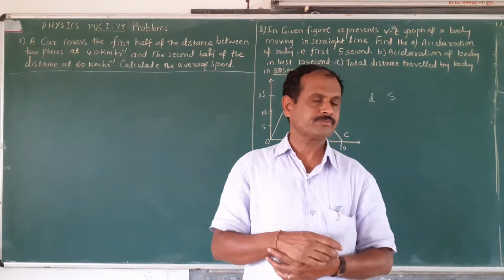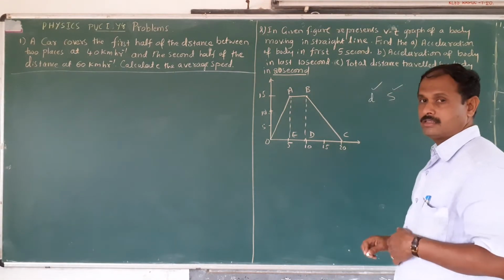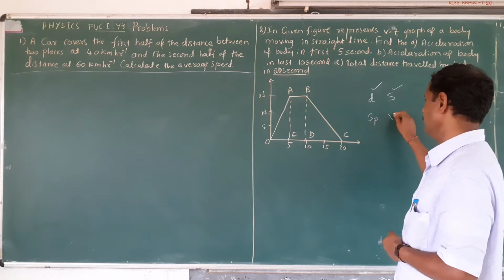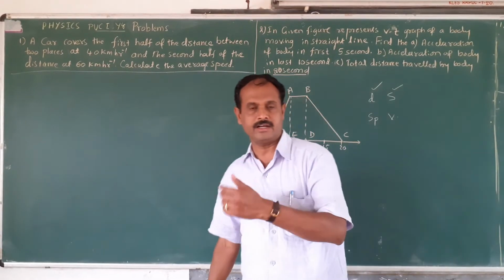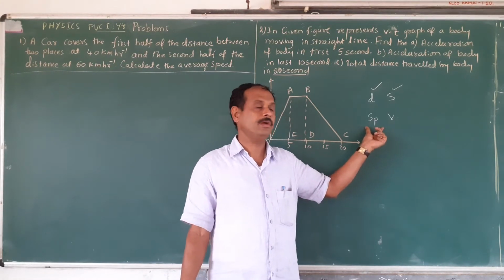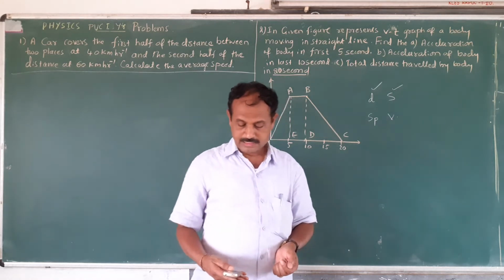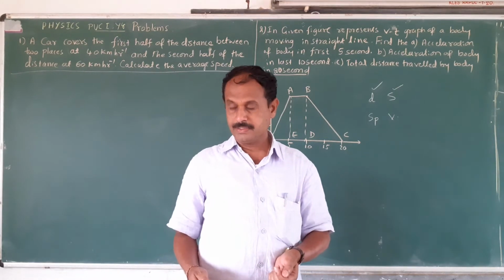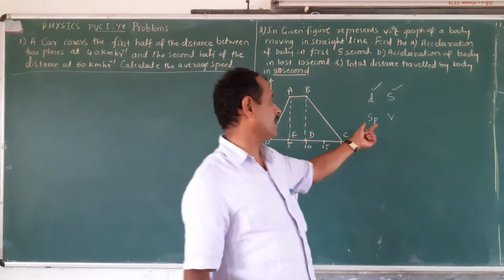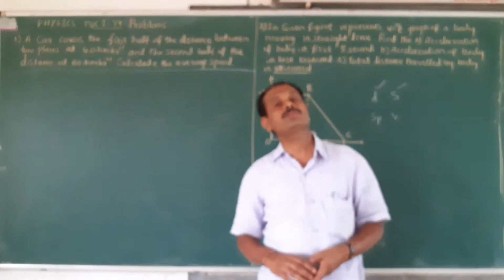Then you come to the point. When you study distance and displacement, you can take speed and velocity. Speed and velocity again are different. Speed is measured in terms of distance and time, and velocity is measured in terms of displacement and time. Speed is a scalar and velocity is a vector.